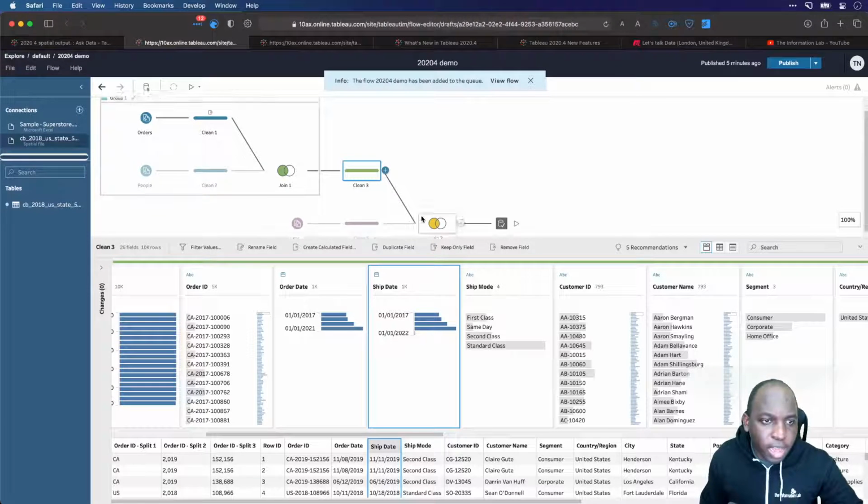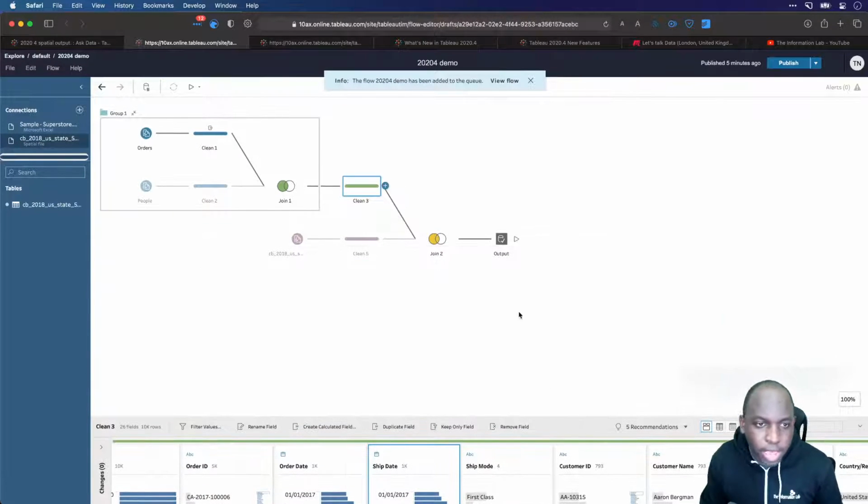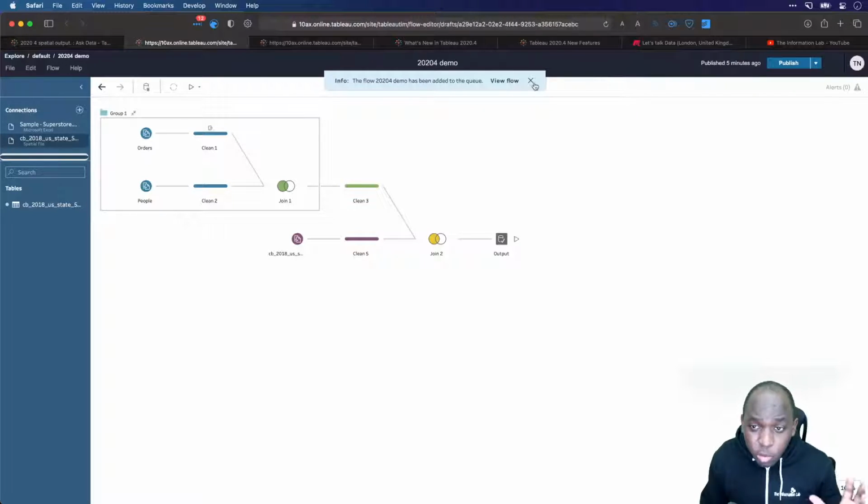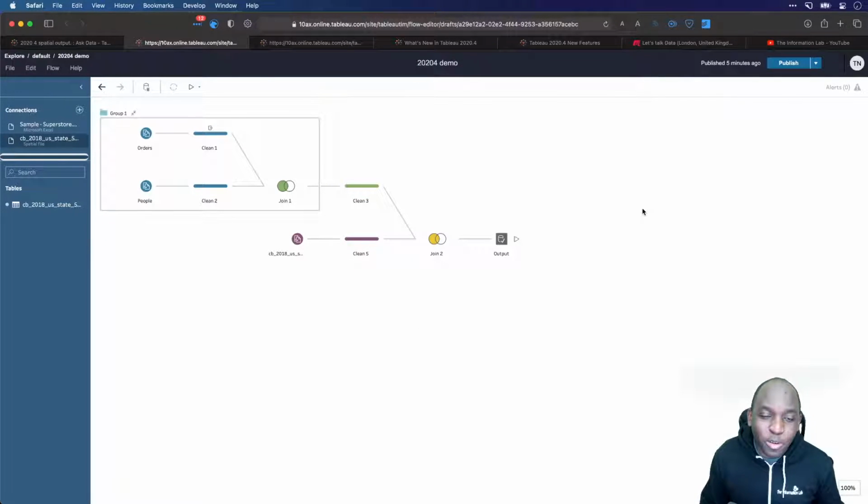I've created a whole flow here in prep in the browser. I don't want the stream to become just about Tableau Prep, so I do want to move on to authoring, because that is the next big hitter in terms of features. So if you've got any other questions, please ask them, and then I'll come back to them at the end once we've covered everything, just to make sure we get through the session today.